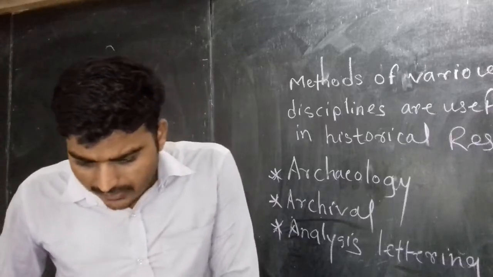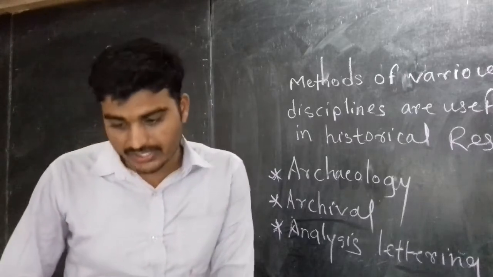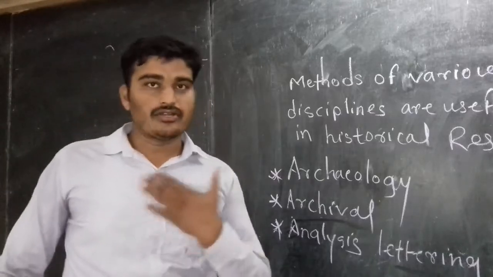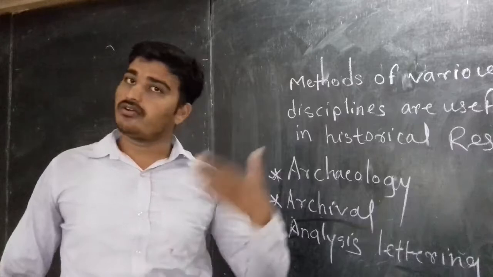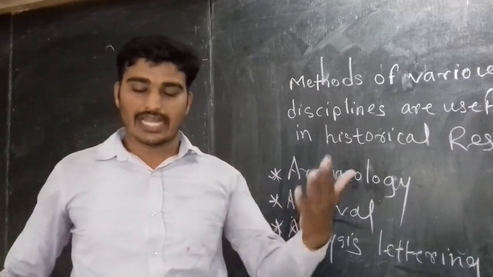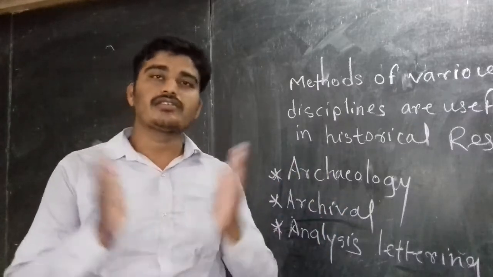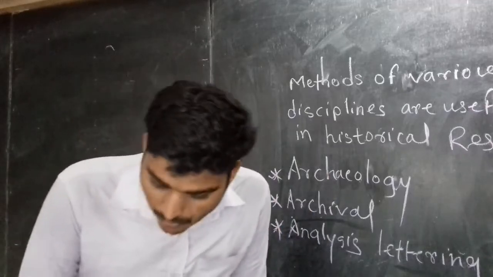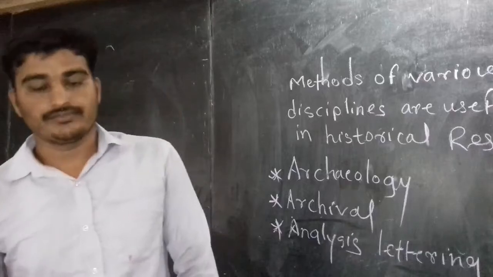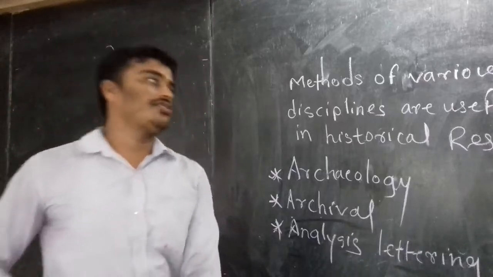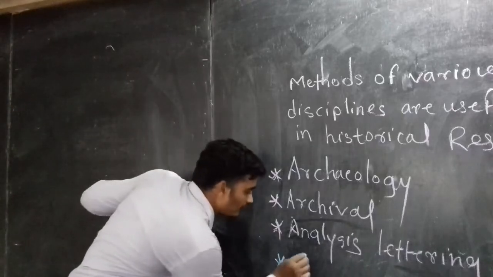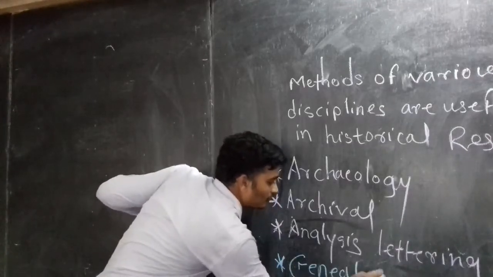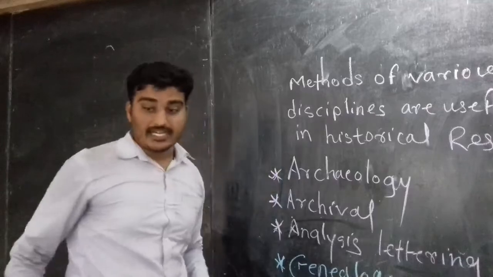Next one, linguistic or numismatic study of coins. The author or researcher or historian must have knowledge about languages, and also numerics, means about the numbers. And the last point we are going to see is genealogy. So what does it exactly contain?